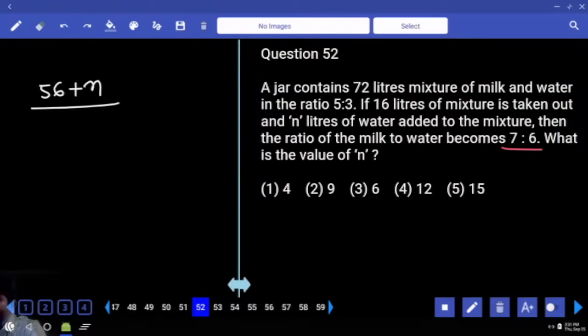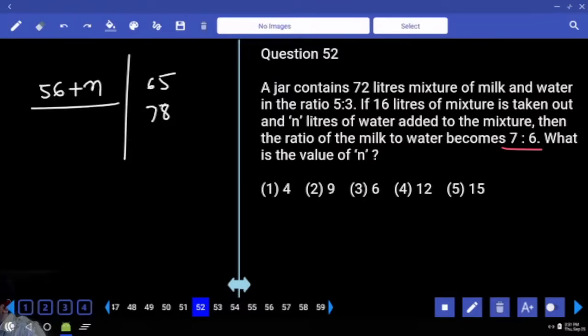7:6. How many parts? That means after adding n to the number 56, it has to be a multiple of 13. You can verify from the options. Otherwise also you can do it. 13 multiples more than 56: 65.